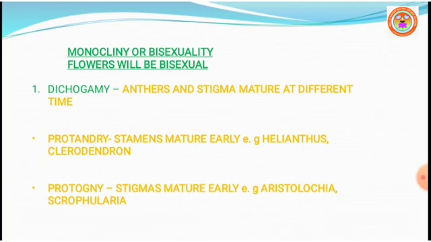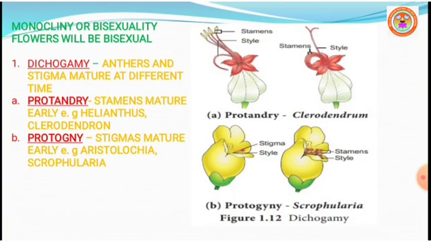Protogyny is observed in Aristolochia bracteata and Scrophularia nodosa. Next you can see the picture of protandry and protogyny. The first one, the protandry condition, is in clerodendron, where stamens mature first.